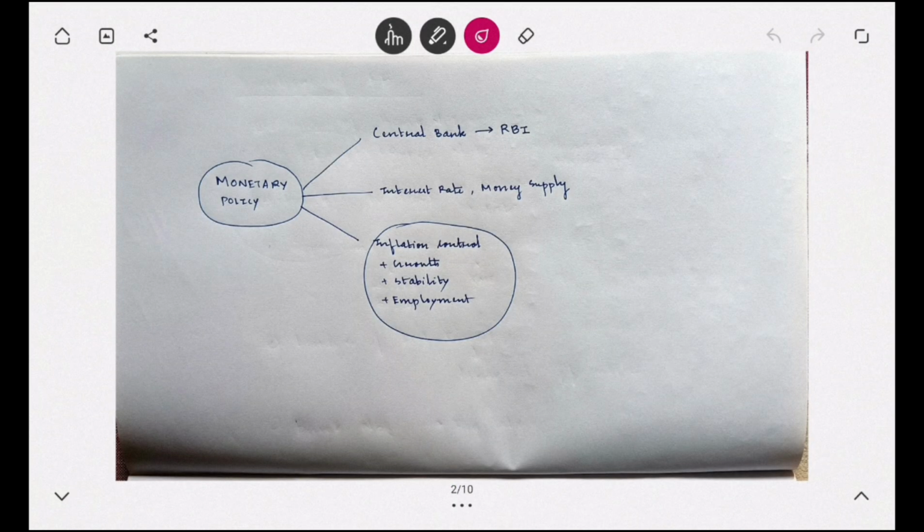So first, getting into the topic, what is monetary policy? This is done by the central bank, which is the RBI in the case of India. It takes care of the interest rate and money supply in the economy. And thereby, what is the motto of it? It is to control inflation, to have growth, to maintain stability, and to increase employment. These are the basic needs of monetary policy which RBI handles.